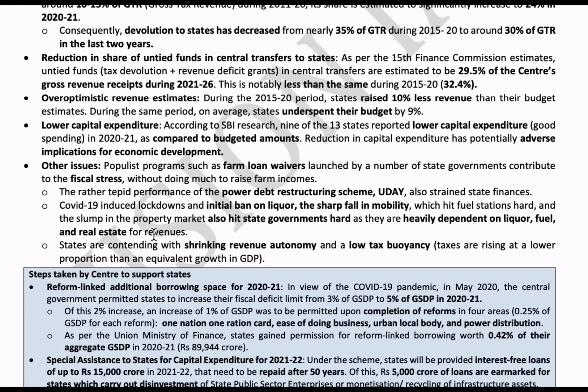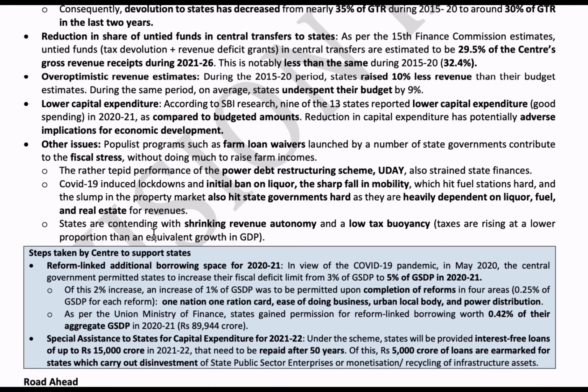Without increasing the farmers' income, many states have announced farm loan waivers, which will strain the state finances. And due to lockdowns, liquor, fuel, and real estate were closed, which led to a decrease in state finances, because state finances are majorly dependent on these three sectors. All these are the reasons for the fall of state finances.